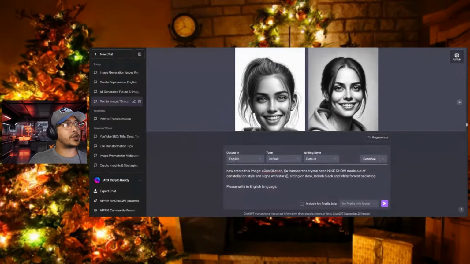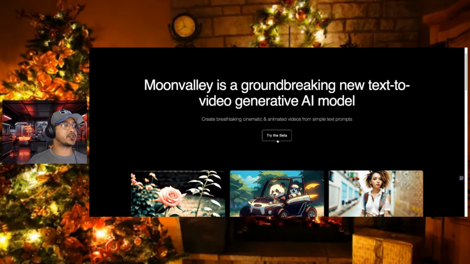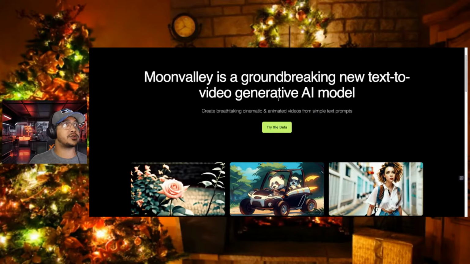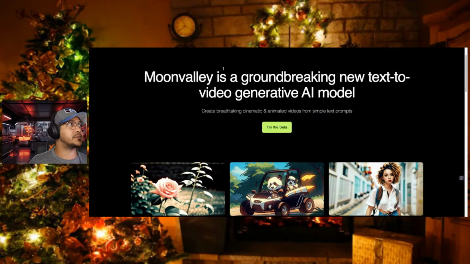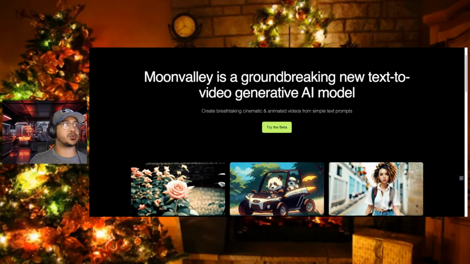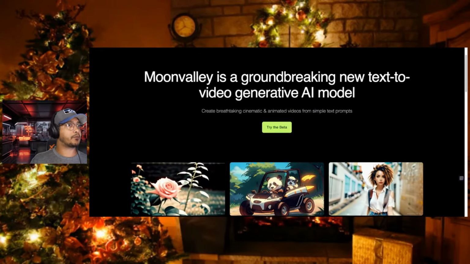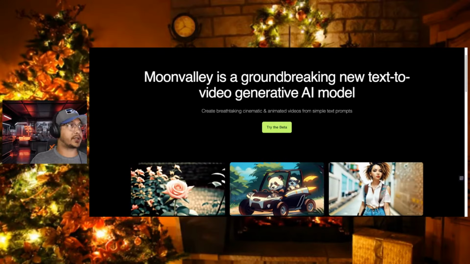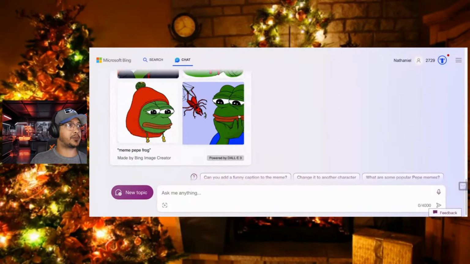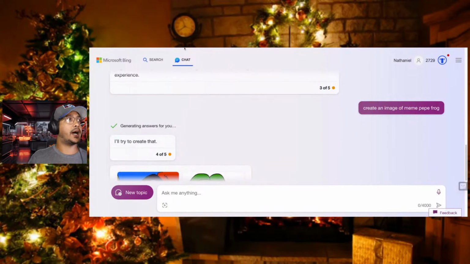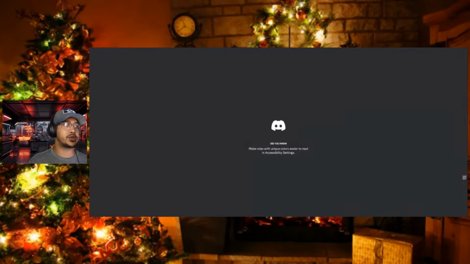So before we get too crazy on this, I want to share this last one, which is called moonvalley.ai. This is a whole system that allows you to create many different items within the whole platform as well. Now, the thing with this one, oh, that's funny. Sorry, I just looked at this, this is what Dalle-3 created on the meme Pepe Frog. It finally loaded. Anyways, I just saw it and chuckled. So you would need to actually go to Discord. If you go to discord.com, using Moon Valley, you can try their beta.